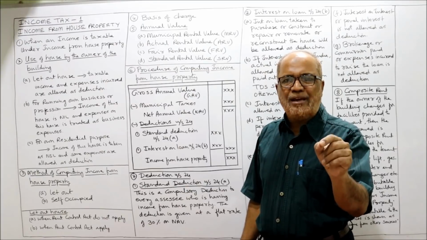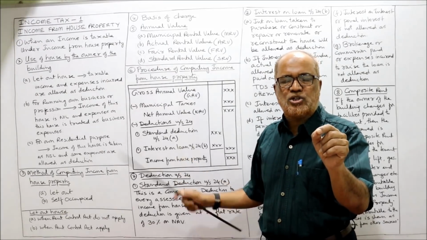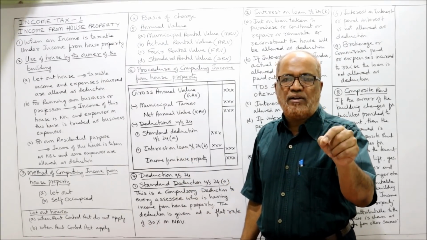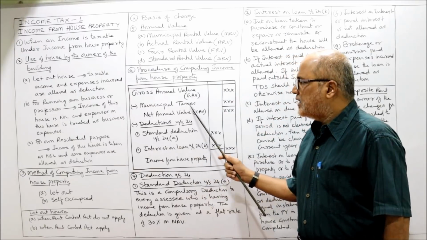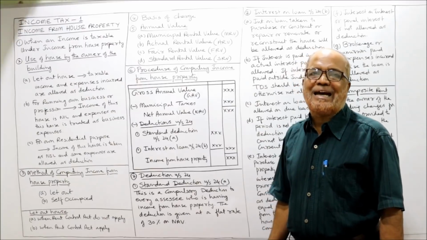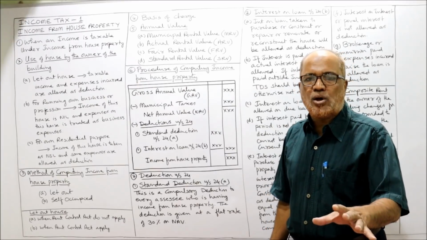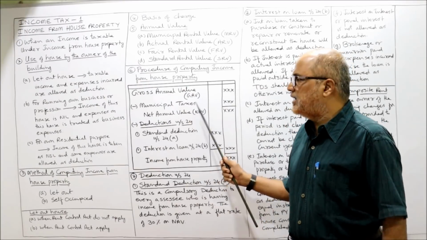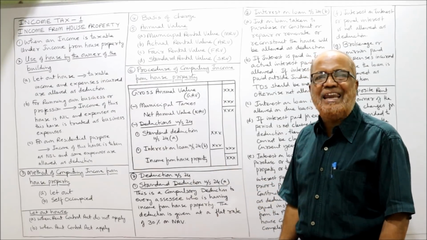That is the only main complication in this computation. GAV, gross annual value, you have to calculate in a working note. Then after taking GAV, deduct municipal taxes or local taxes. Municipal taxes or local taxes, if it is there, deduct it. You will get net annual value, NAV.